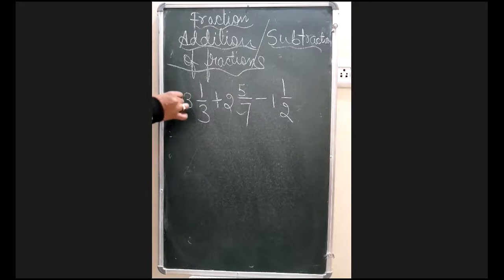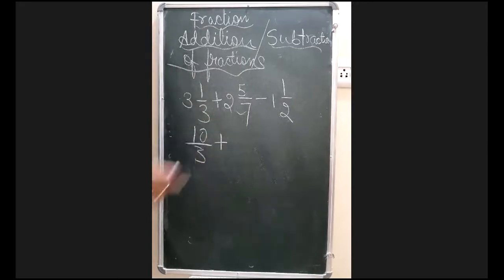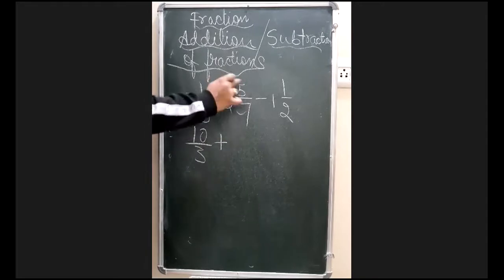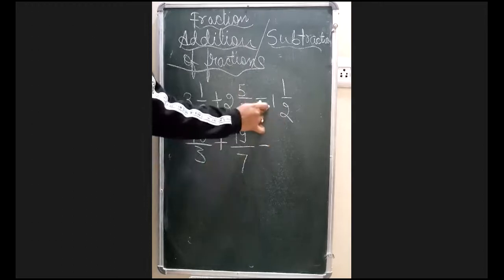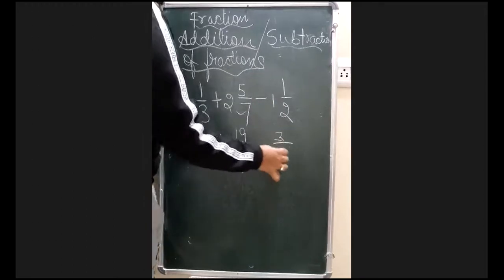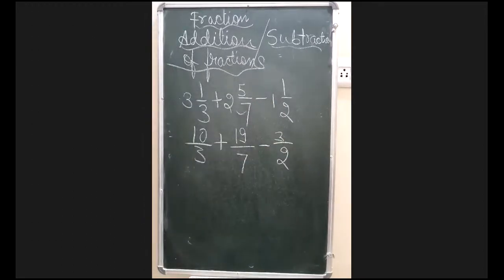How will you convert it? 3 3s are 9, 9 plus 1 is 10, 10 by 3, plus 2 7s are 14, 14 plus 5 is 19, 19 by 7, minus 2 1s are 2, 2 plus 1 is 3, 3 by 2. This was the first step which we have done right now. Okay? Now the next method will be to have the LCM as a common LCM.